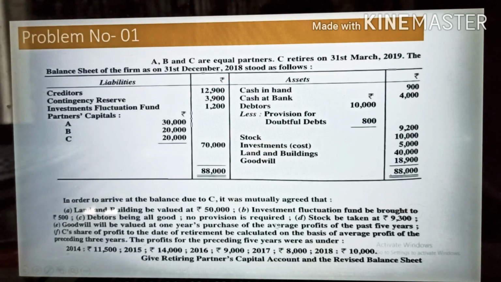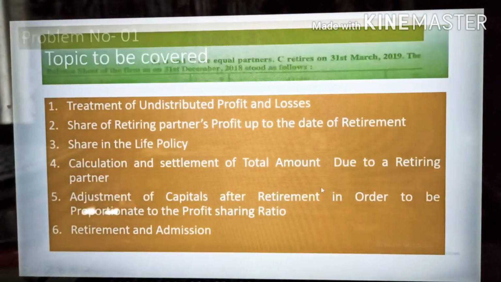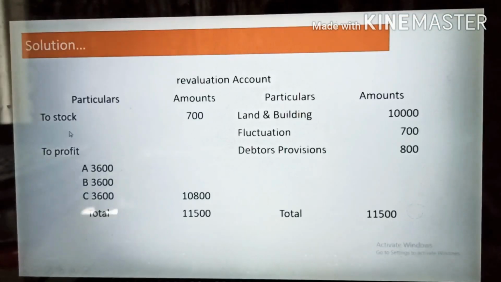Okay, then you go and check stock to be taken at 9,300. Once you check the stock in the balance sheet, you will find that it is given as 10,000 rupees, but there is a reduction in the stock and it has been reduced by 700. You can check the current stock is given as 9,300, which means it is reduced by 700. So this amount you will write on the debit side. So go and check, I have written stock 700.